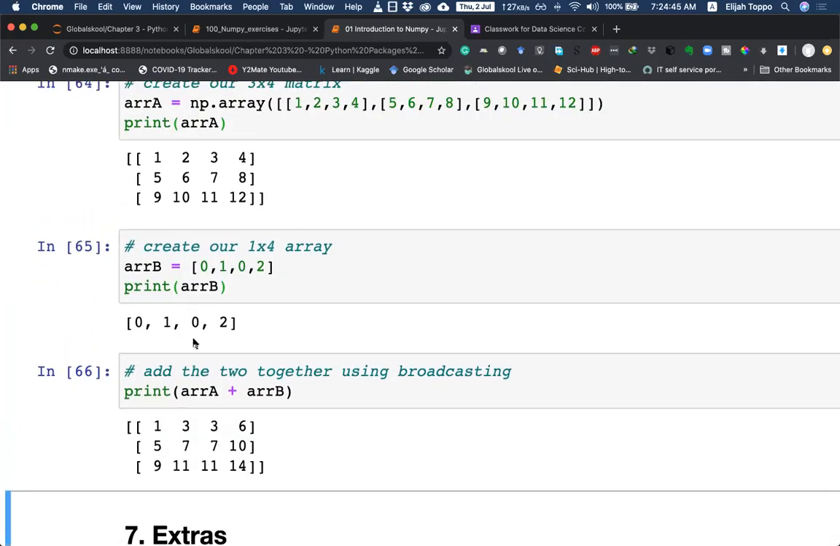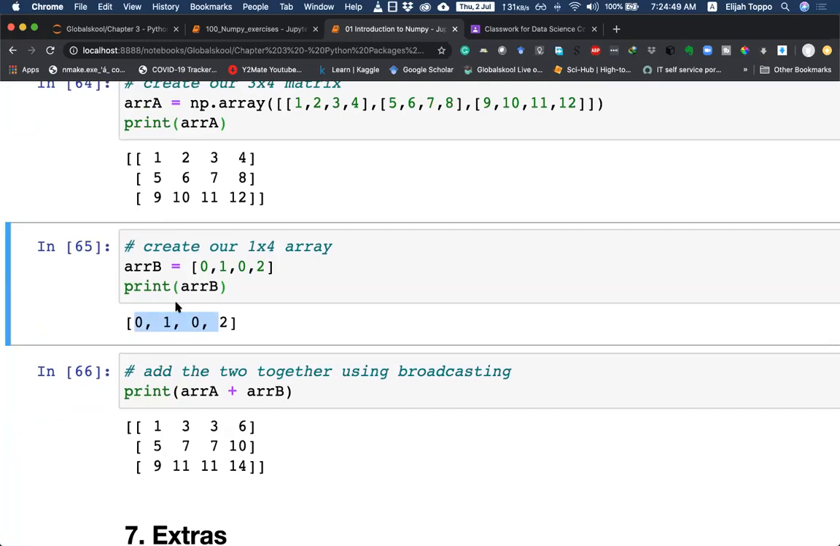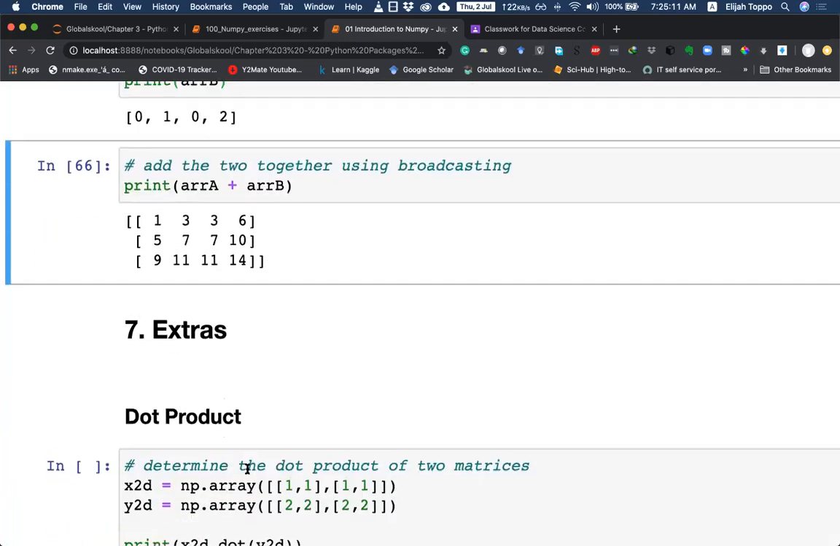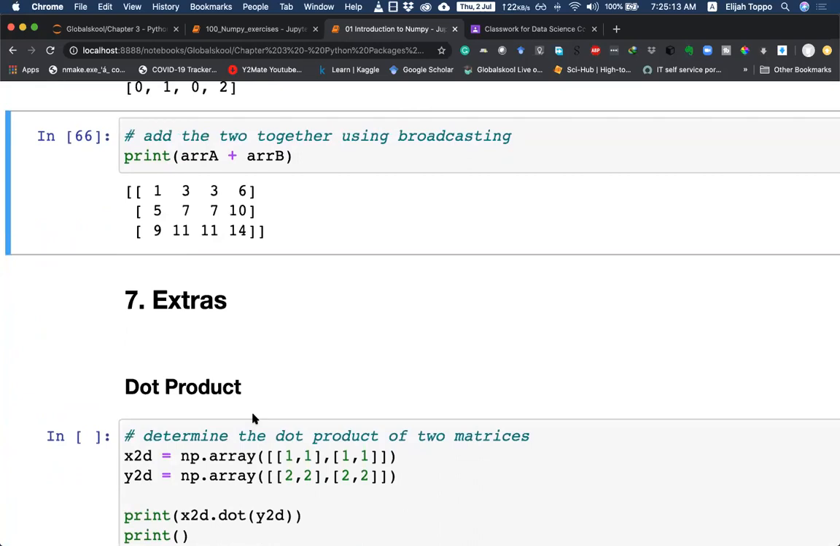It will add this row to each of the independent rows. We can just verify that for the first column, all zeros are added. For the second column, all ones are added. So 2, 6, and 10 becomes 3, 7, and 11. 3, 7, 11 remains the same because we are adding 0 to it. And 4, 8, and 12, by adding 2, become 6, 10, and 14. Okay, so I hope this part would be clear.